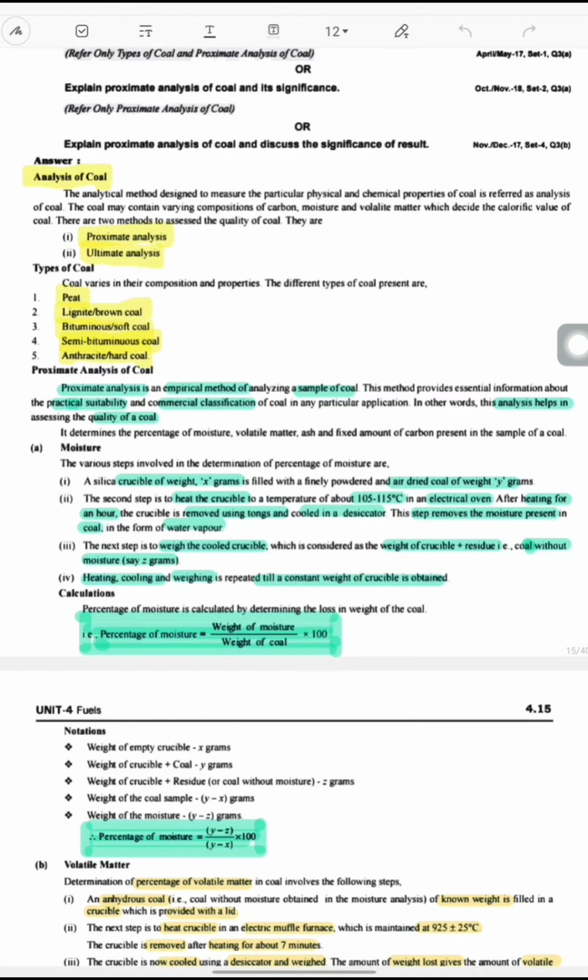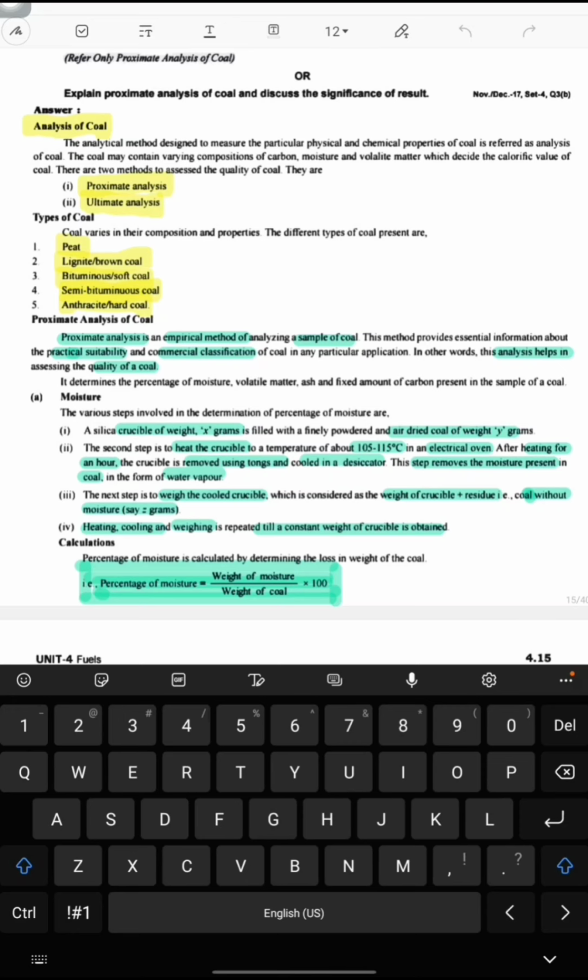So the analysis of coal is classified into two types: proximate analysis, and second, ultimate analysis. Proximate analysis is an empirical method of analyzing a sample of coal.